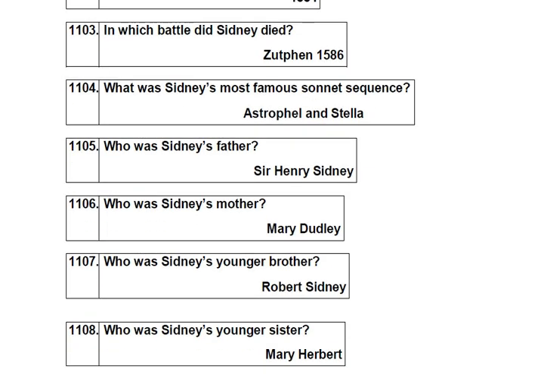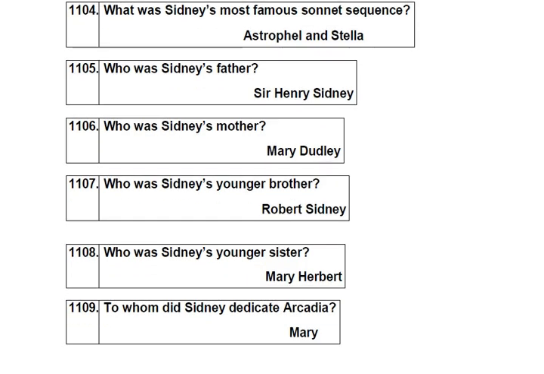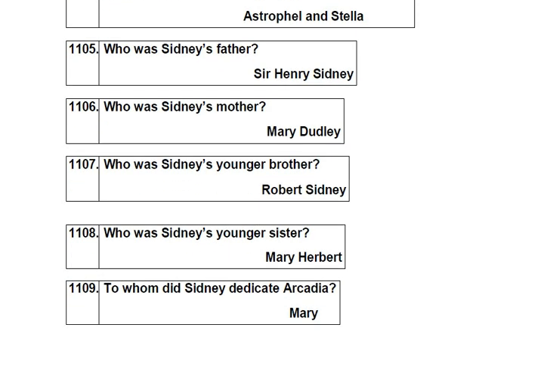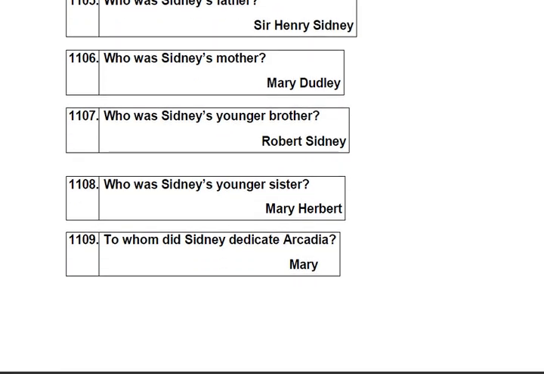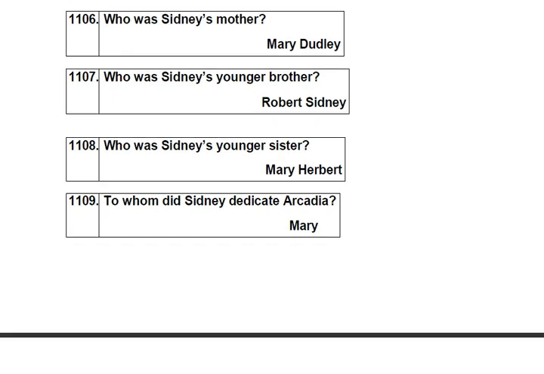What was Sidney's most famous sonnet sequence? Astrophel and Stella. Who was Sidney's father? Sir Henry Sidney. Who was Sidney's mother? Mary Dudley. Who was Sidney's younger brother? Robert Sidney. Who was Sidney's younger sister? Mary Herbert. To whom did Sidney dedicate Arcadia? Mary.